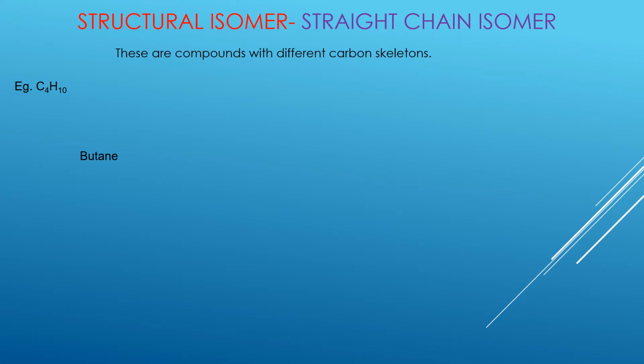What are some of the ways we can draw this structure? One way is to draw them in a straight line. That's a butane structure. So we will put all 4 carbon atoms in a straight line: carbon 1, carbon 2, carbon 3 and carbon 4. You can see I'm drawing the carbon atoms first.